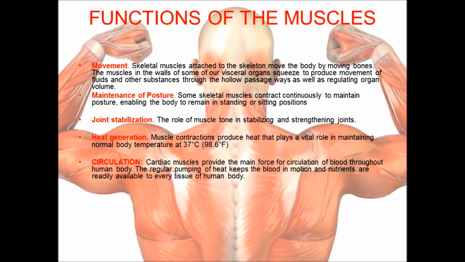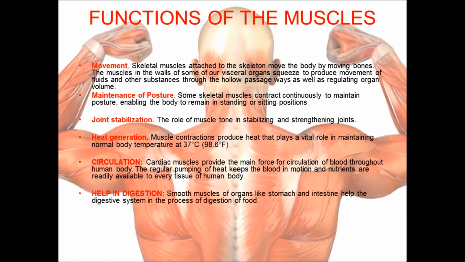Circulation. Cardiac muscle provides the main force for circulation of blood throughout the human body. The regular pumping of it keeps the blood in motion and nutrients are readily available to every tissue of the human body. Help in digestion. Smooth muscles of organs like the stomach and intestine help the digestive system in the process of digestion of food.